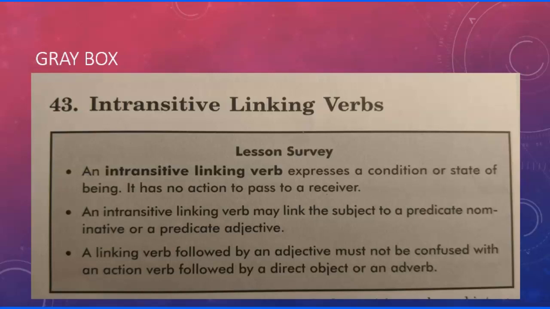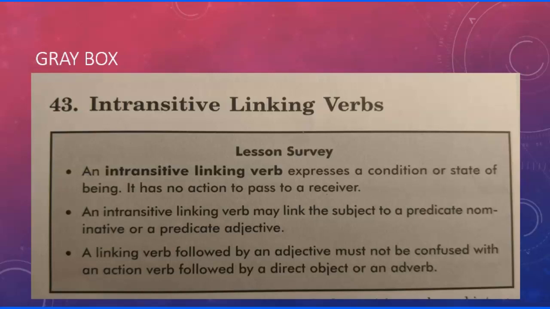Mom baked Dad a cake. We know that the baked gets passed to the direct object. But with our intransitive linking verbs, we don't pass any action. So you're not looking for a direct or indirect object. You will be looking for something, but not the direct and indirect object.